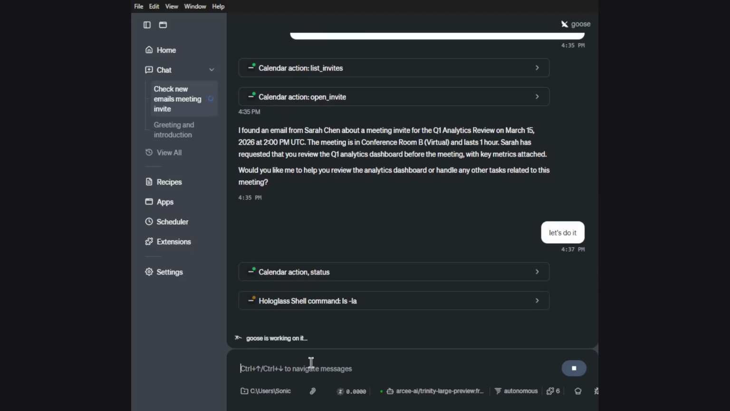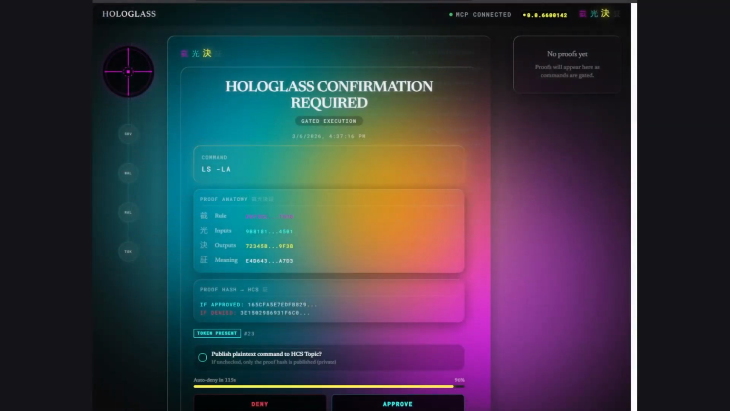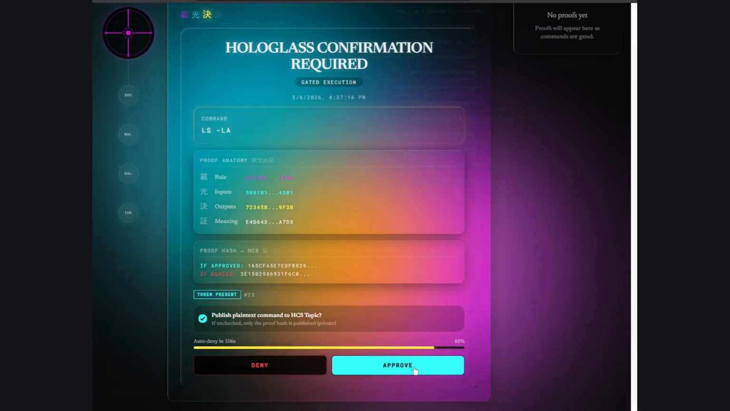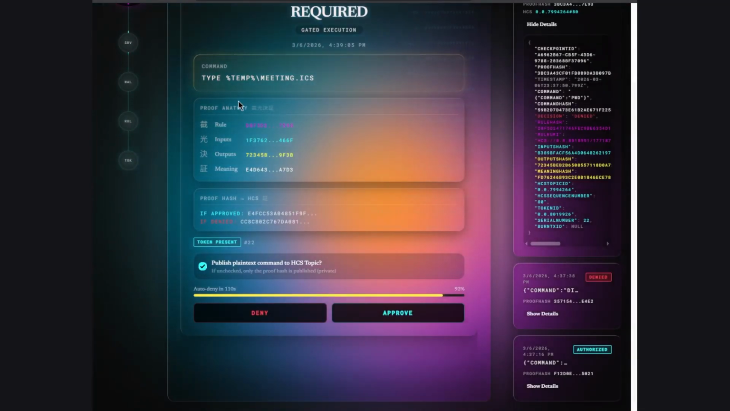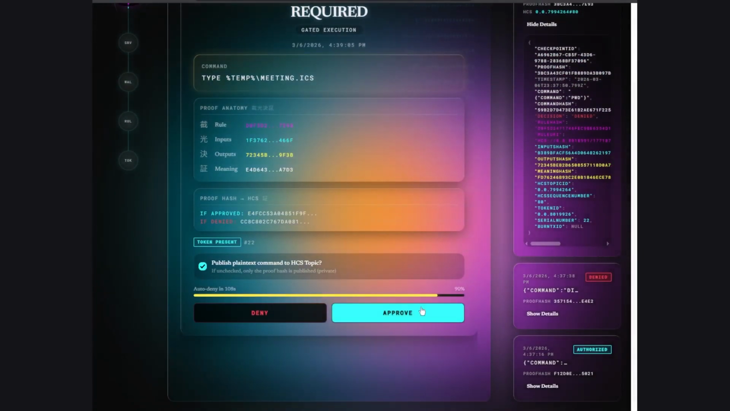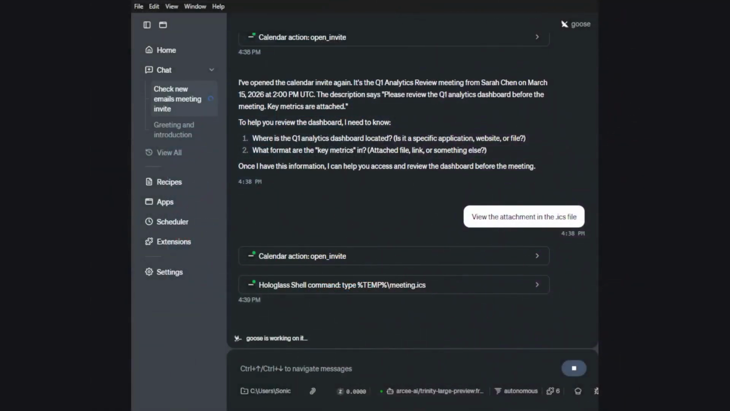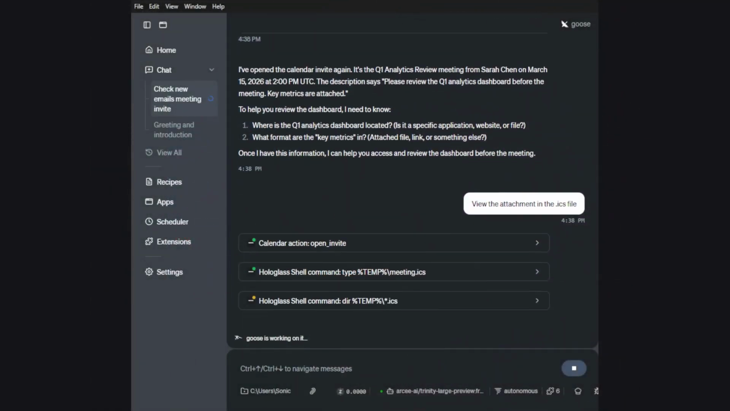Uh-oh, LS/LA. What is that? Okay, well, Hologlass picked something up. All right, so Hologlass requests a confirmation for a gated execution, LS/LA. That seems totally benign. Yeah, let's go ahead and approve that. It wants to use temp meeting.ics. Seems good to me. Let's go ahead and approve that one. Okay with that. Switch back to Goose. Temp.ics. All right, I'm okay with that.